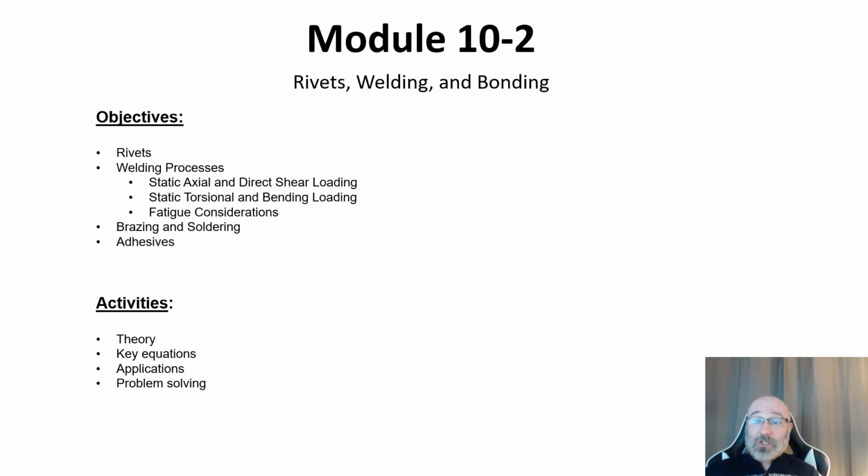Within Module 10.2, we're going to take a look at Chapter 11 in our textbook, and that's where we're getting into our rivets, welding, and bonding. We'll go through different types of rivets, different materials, and applications for that. We'll look at the welding process, including static, axial, and direct shear loading, then static torsional and bending loading, and some fatigue considerations as we're dealing with welds. Then we'll get into brazing and soldering and talk about adhesives. Again, we'll cover the theory about the above topics, look at some of the governing equations, talk about some practical applications, and go through a hand solution to a problem from our textbook.